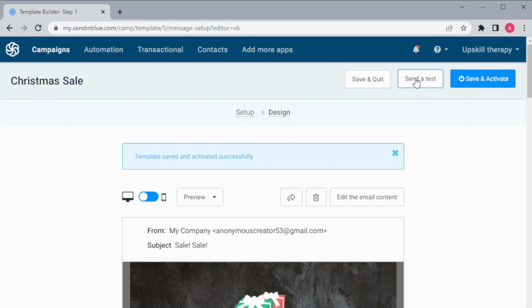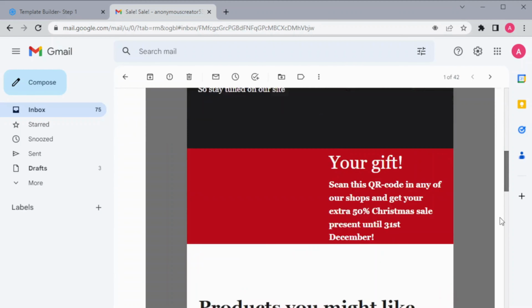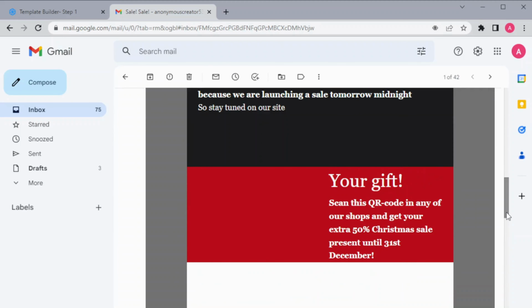And right now I'm going to send a test email to myself to see how it's going to look in email. So this is how it looks in my email, and it just takes a couple of minutes to design this kind of templates, and also they look very professional. So email marketing will be a lot easier and more effective for you and your business with Sendinblue.